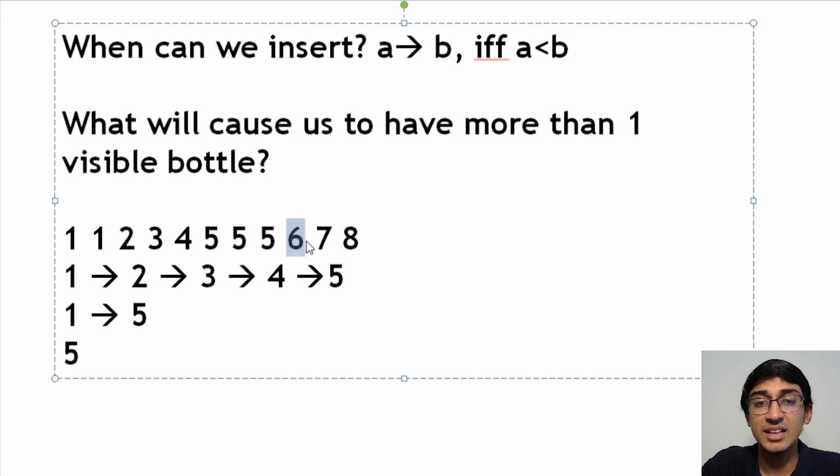However, that 6 can then not go inside a 7, right? Because this 5 is inside this 6 and this 5 is going inside that 7, I cannot have 6 go inside 7, because each of them will already have a 5. Which means that the moment I have more than one element with the same value, I automatically have one more visible branch or a visible bottle, right? And the minimum number of visible bottles I am definitely going to have is the maximum frequency